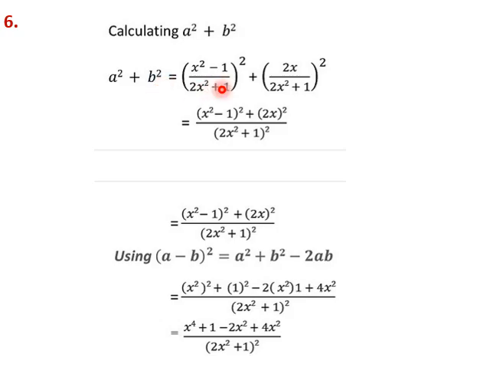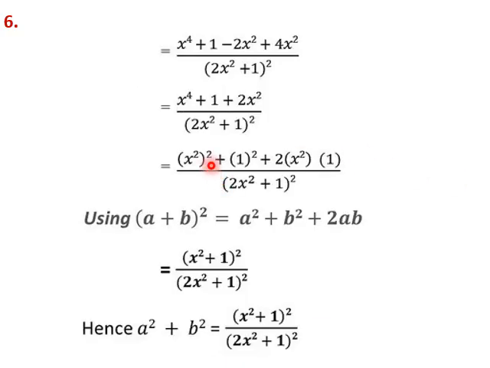So we'll square a and b and simplify. We keep simplifying this and get this as the expression. This will be (x square plus 1) the whole square. This particular expression's denominator is already (2x square plus 1) the whole square. So once we simplify, we get this as the final answer which we needed to prove.